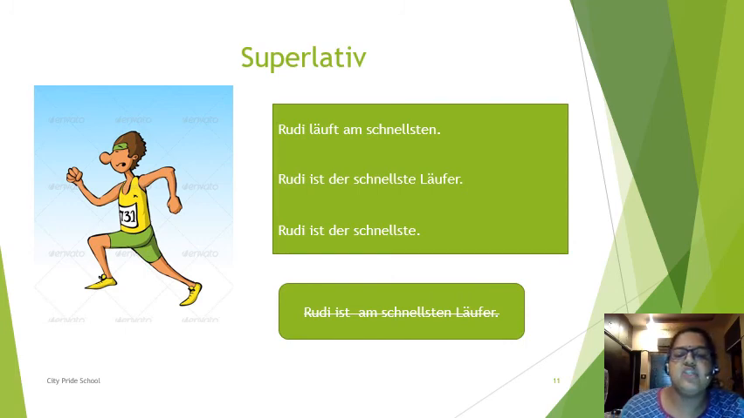Rudi ist am schnellsten Läufer. Läufer is given here. Maybe sometimes it is given or not given. Anyway, if not given, then schnellster you can add according to adjective declination. But whenever a noun is given after the adjective, after the blank, you are not supposed to write am. This is a very common mistake. That's why please keep this in mind.